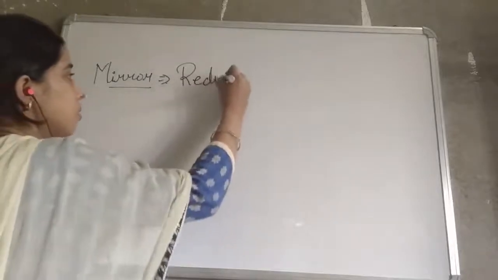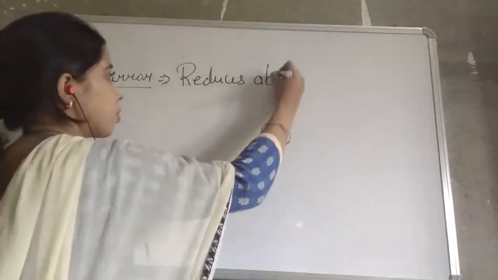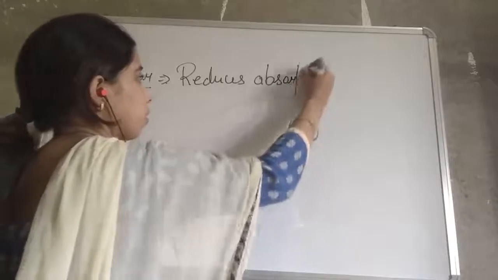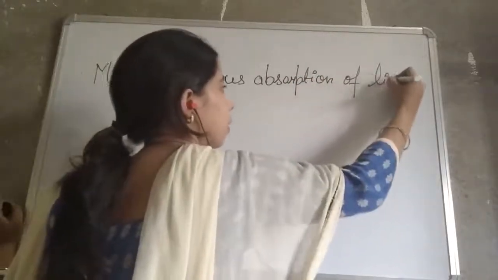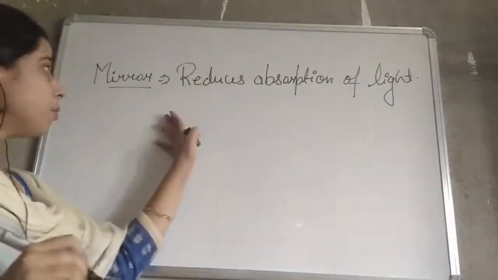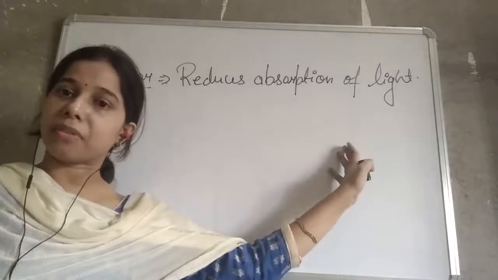So mirror is what? It is an object which reduces absorption of light. Okay, so mirror reduces absorption of the light.